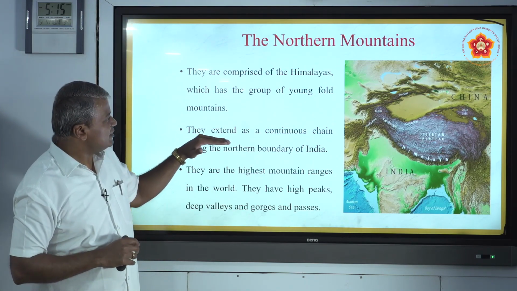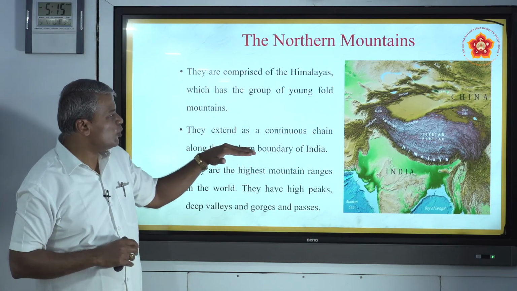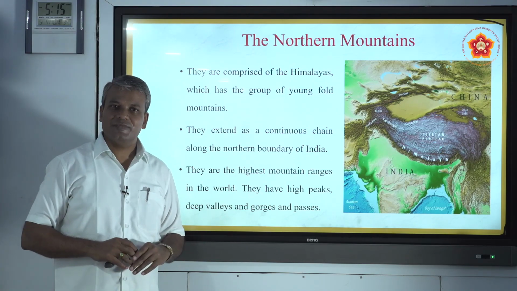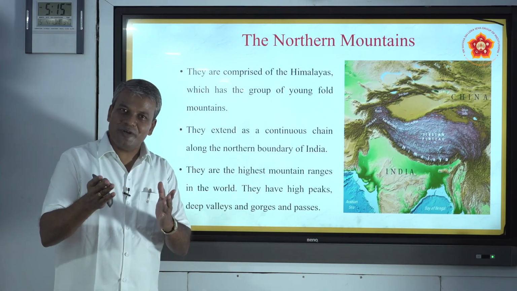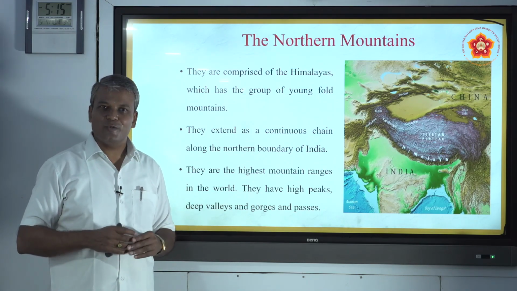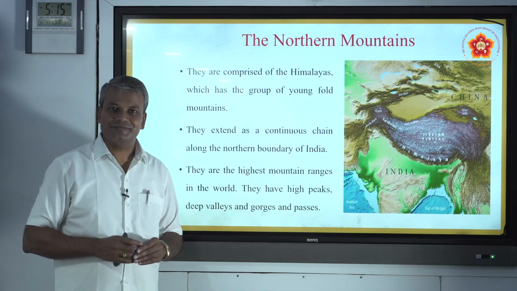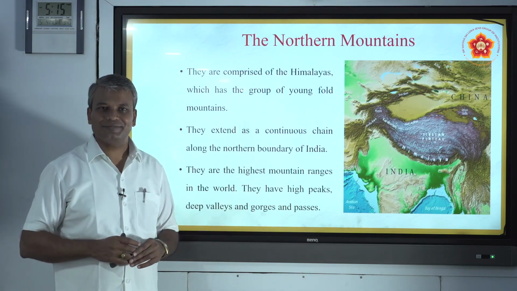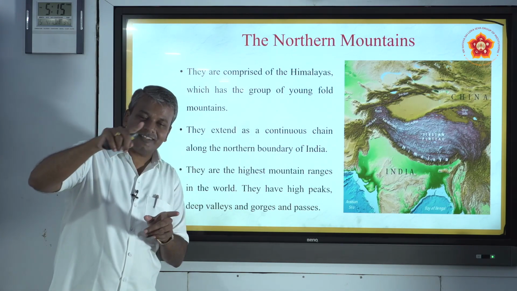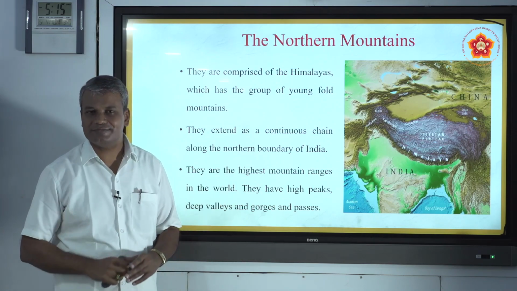And they extend as a continuous chain along the northern boundary of India. In the last chapter we discussed that we have two frontiers: the land frontier and the water frontier. India has a land frontier, that is a boundary of about 15,200 kilometers.